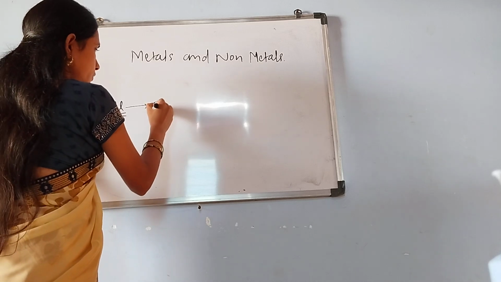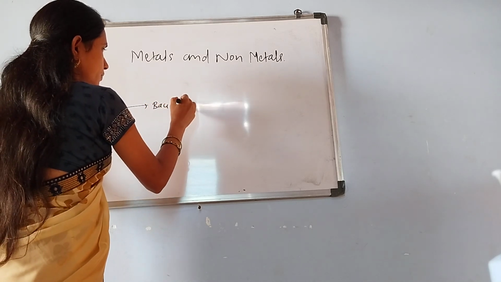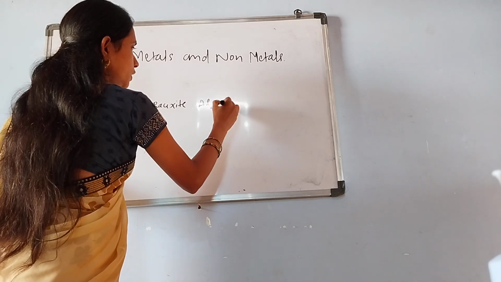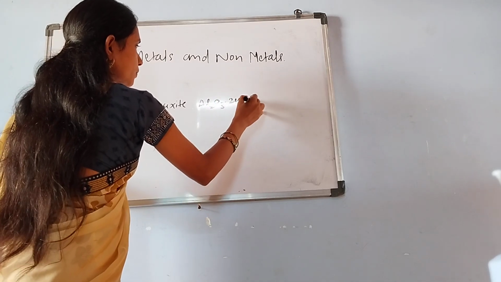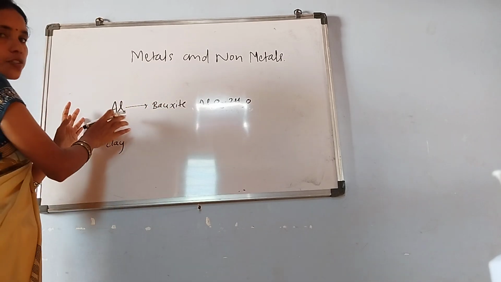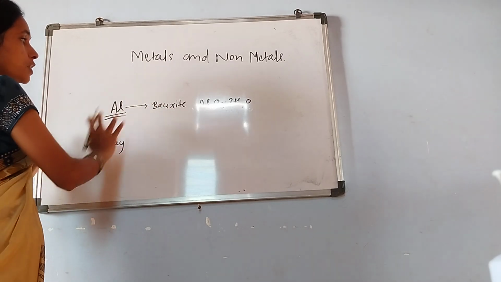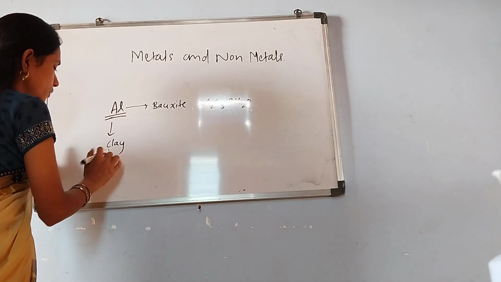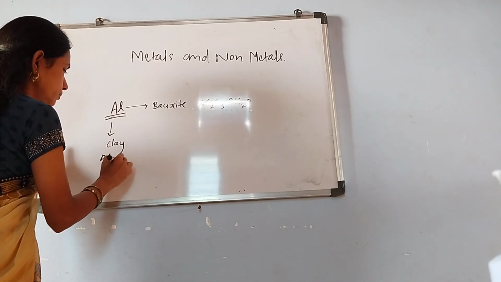One is bauxite, Al2O3.2H2O, and the other is clay, Al2O3.2SiO2.2H2O. From clay or bauxite we can extract aluminium metal, but which is the easy and profitable method?